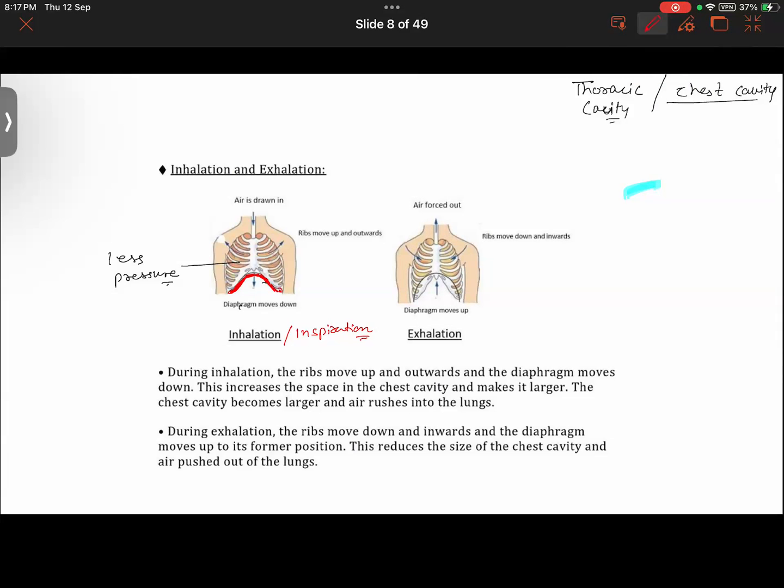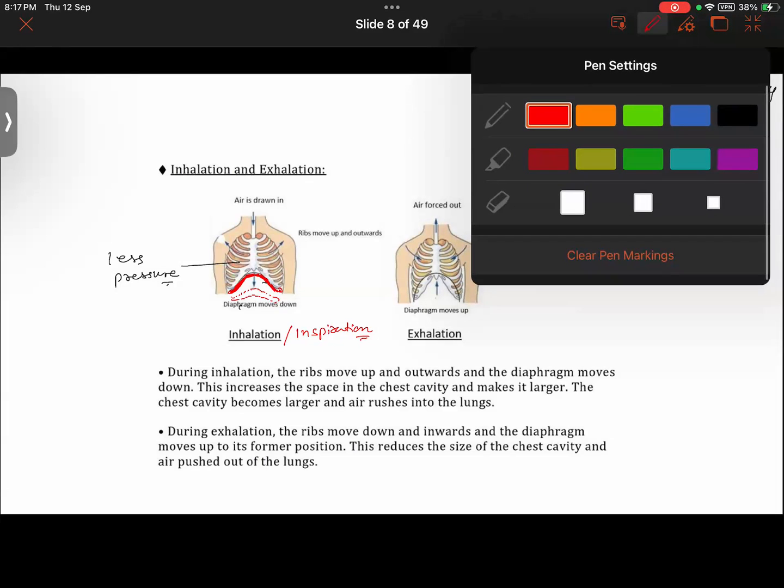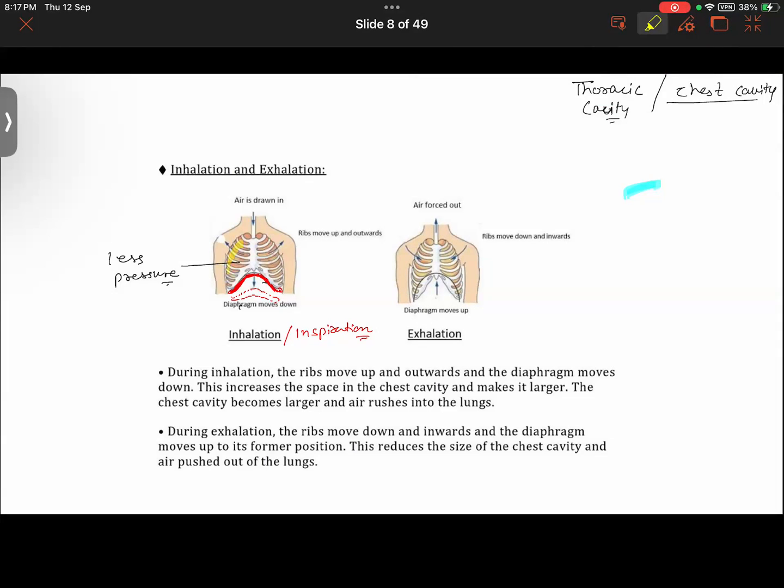When it moves down, let's say it goes down here. So this whole chest cavity, its size will be increasing now. Let me draw this.